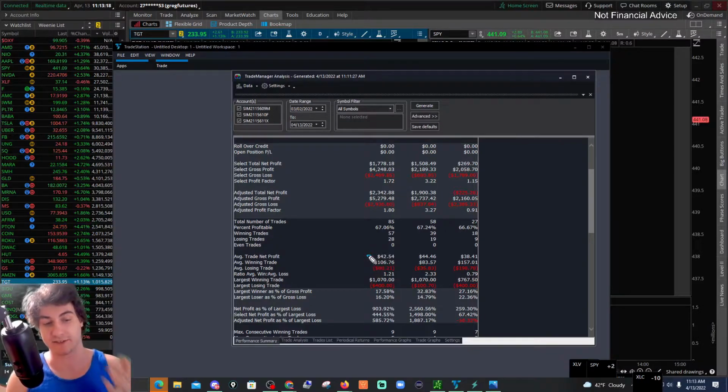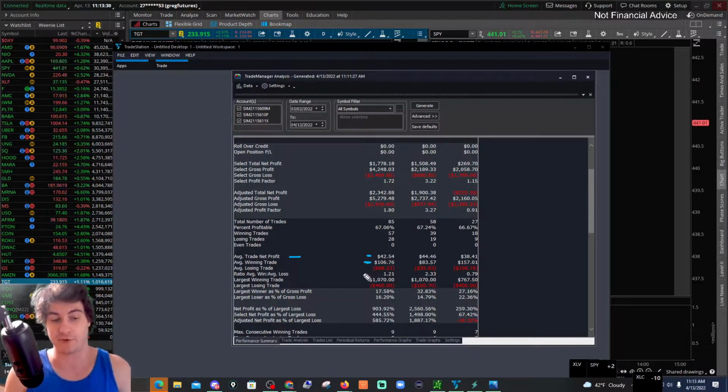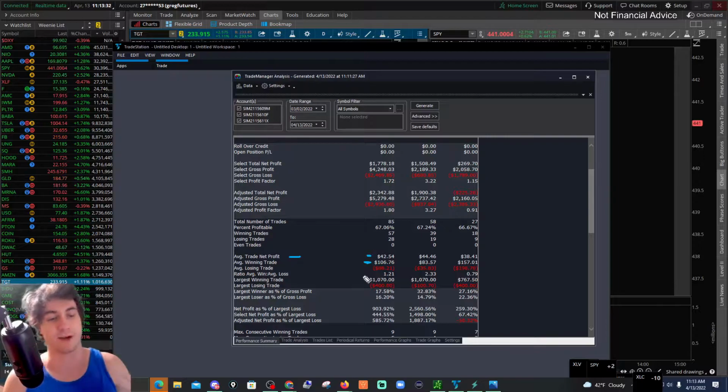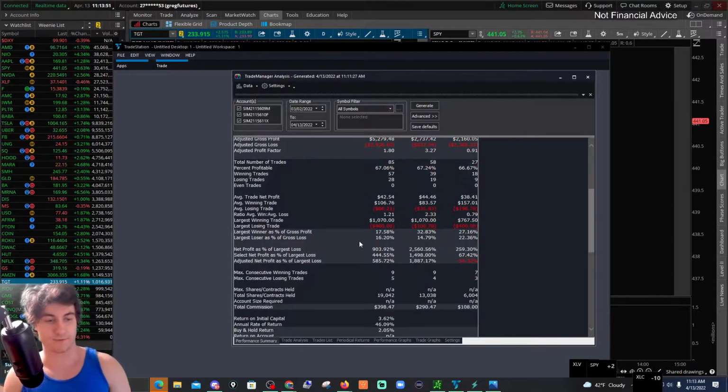Average net profit. So this is your expectancy. So every time I take a trade, my expectancy is I'm going to make $42.54. The average winning trade is just about $106. So if my trade is a winner, how much am I making on average? About $106. My average losing trade, on average, how much am I losing if I'm hitting a losing trade? $88.21. You can talk about your ratio of average win to average loss. Above 1 is good. So basically 1.21 times the winners to the losers.